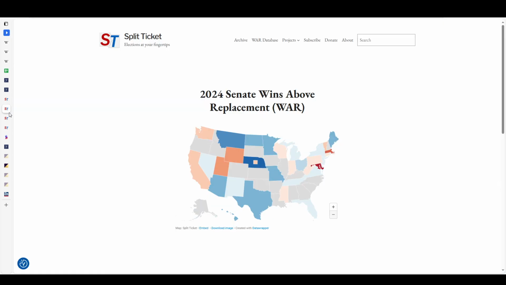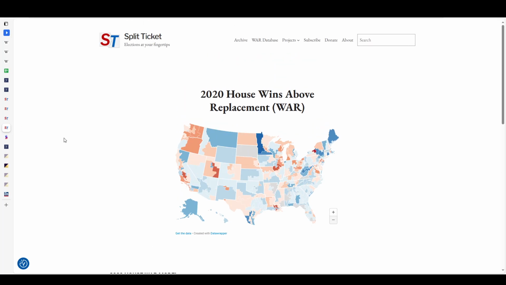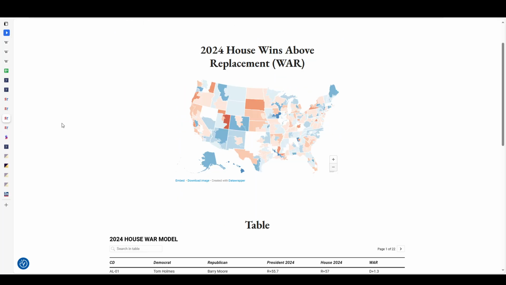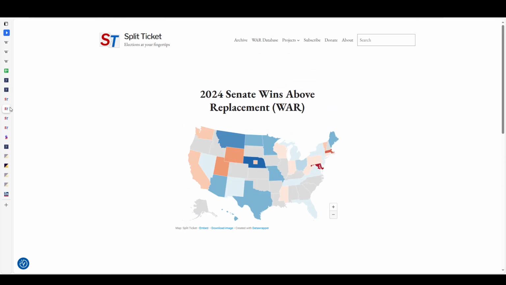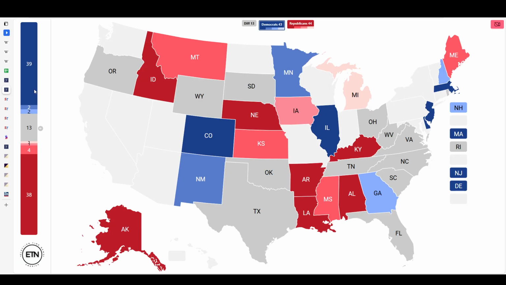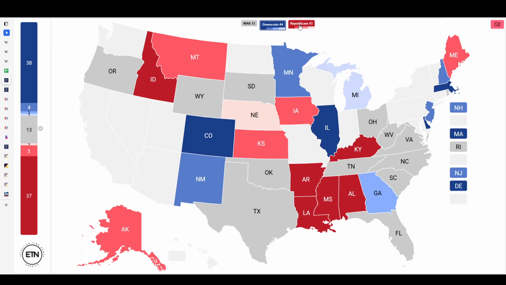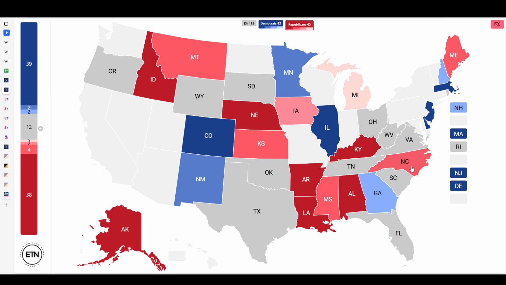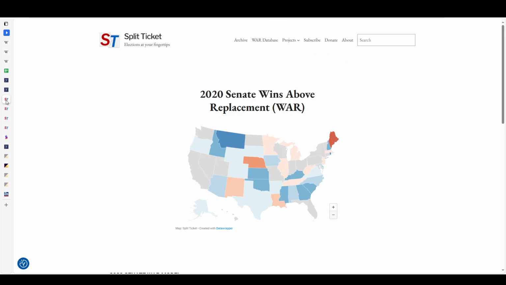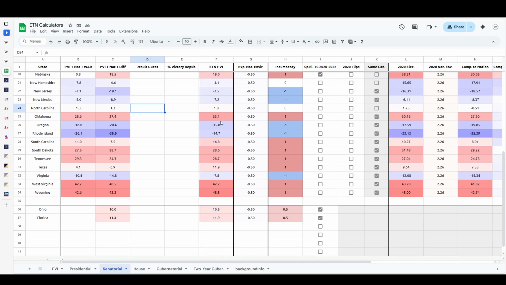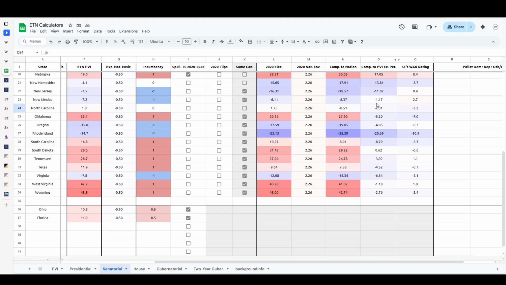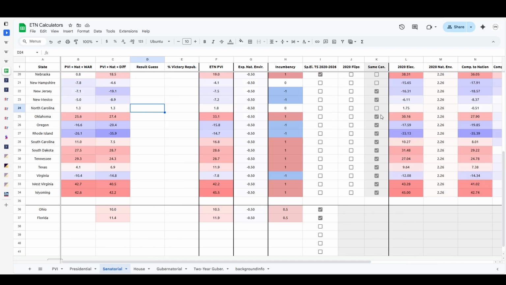Unfortunately, there's no WAR calculations for the governors. Otherwise, I'd be able to show Roy Cooper's. But since he also hasn't announced he's going to run, we're going to leave this as 1.3 percentage points on both. But we do see here strong underperformance by Thom Tillis, 3.2 percentage points underperformance here and 2.31 underperformance compared to the PVI.